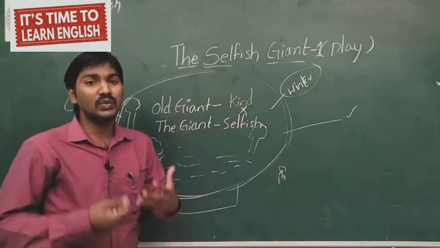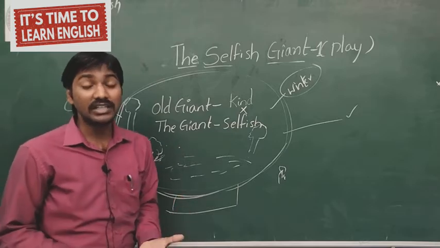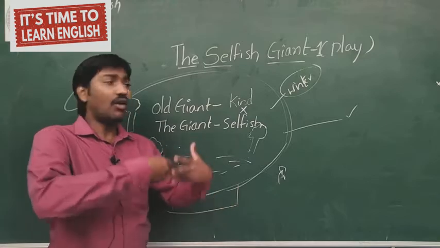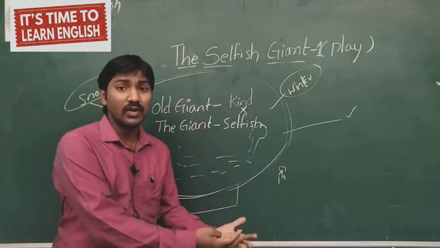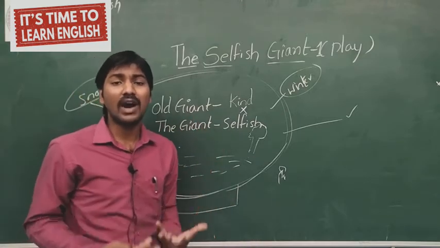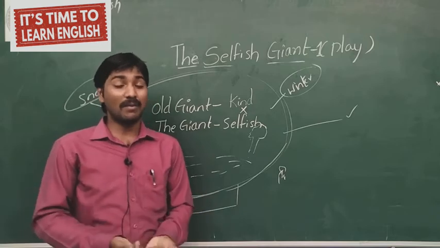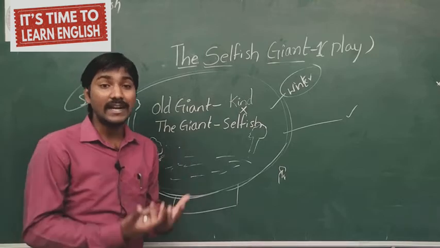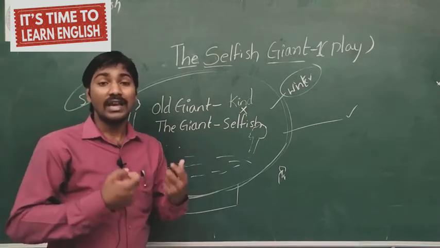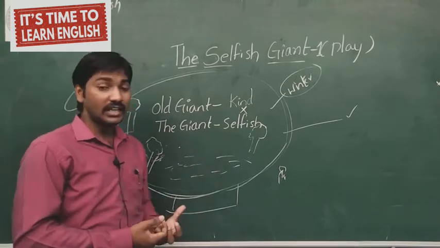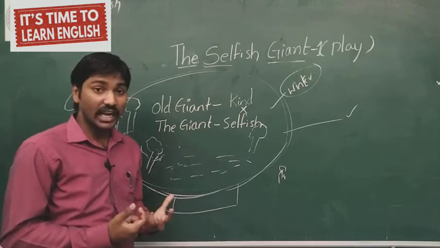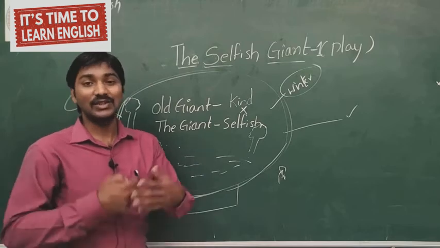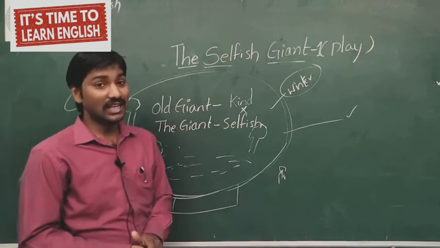So the giant was very, very disappointed, and the old giant was saying, what happened to my garden? Outside, the spring, the rainy season and the summer were all going on beautifully, but what happened to my garden? So the giant was worried about the condition of his own garden. Now the old giant was worrying, and the selfish giant was thinking about how to solve the condition. So that is the end of our part 1, The Selfish Giant.